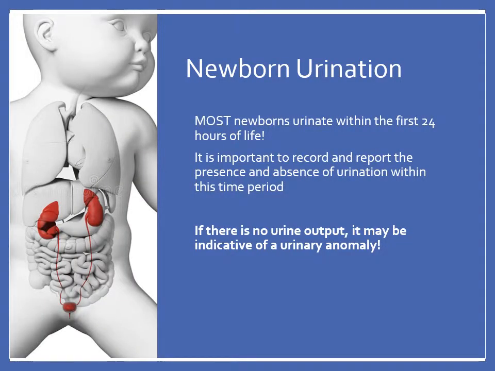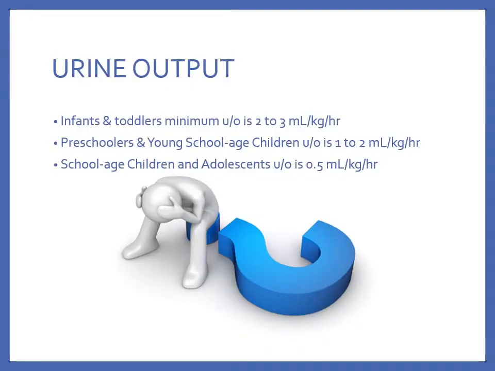Most newborns urinate within the first 24 hours of life, and it's really important to record and report the presence or the absence of urination within those first 24 hours. If there is no urine output, it may be indicative of a urinary anomaly.